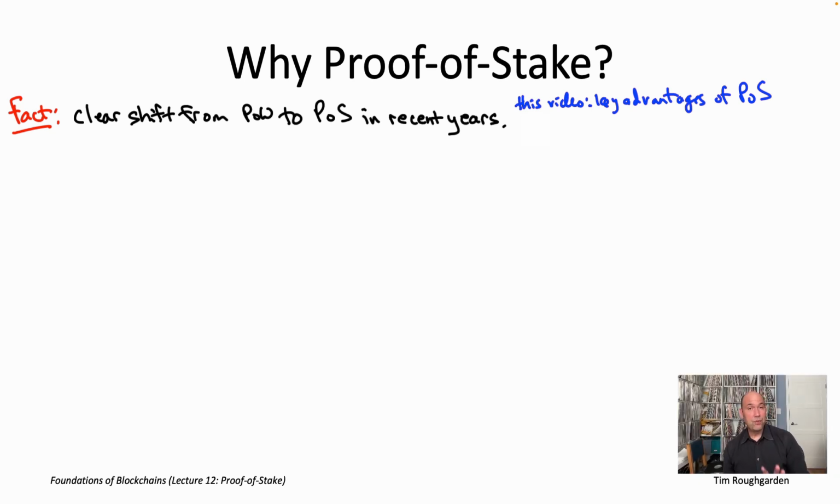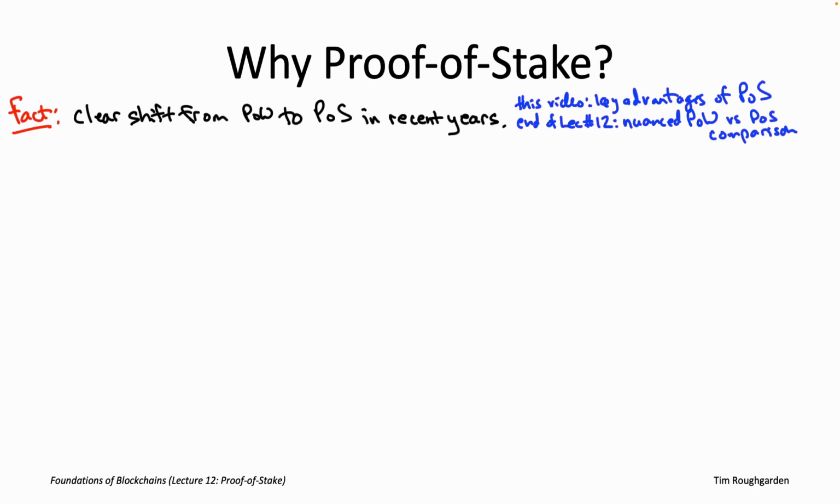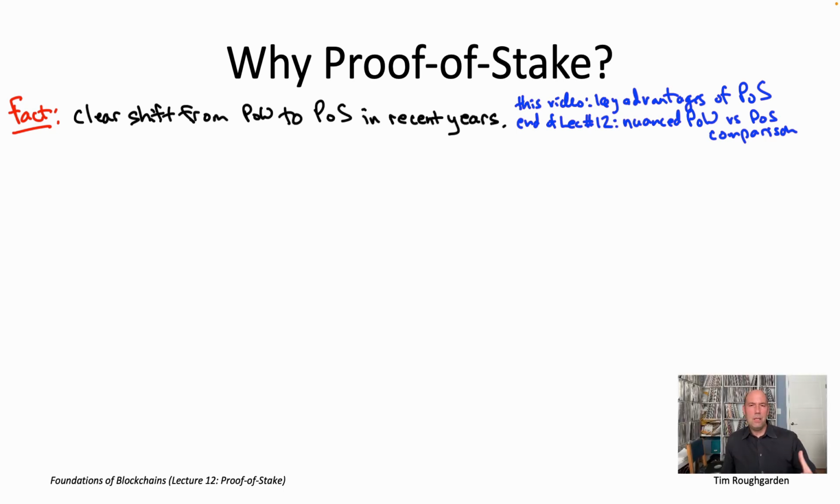Now, mind you, proof of stake is not without its disadvantages. And so at the very end of this lecture, after we've seen how proof of stake actually works, we'll go back and do a detailed comparison of the pros and cons of proof of work and proof of stake Sybil resistance. We'll be in a much better position to appreciate the issues after we know a little bit more about how these protocols actually work. So let's proceed to what are, in my opinion, the 3 biggest reasons for this migration that we're seeing from proof of work to proof of stake.